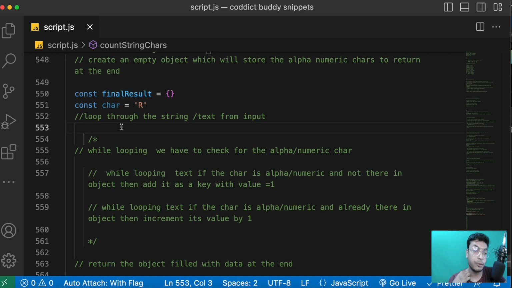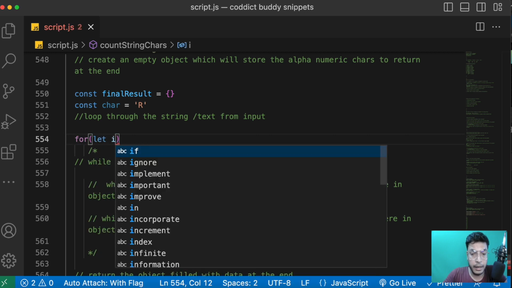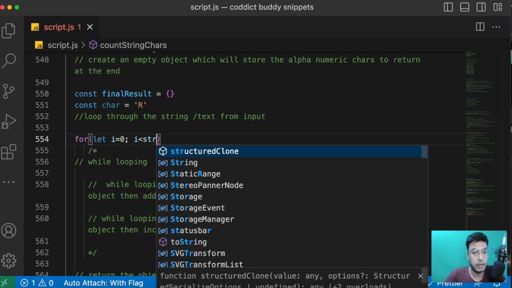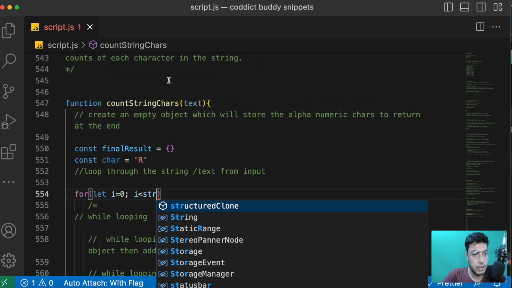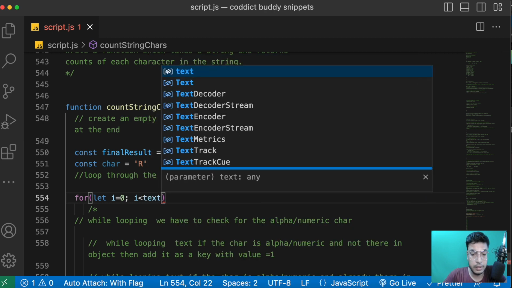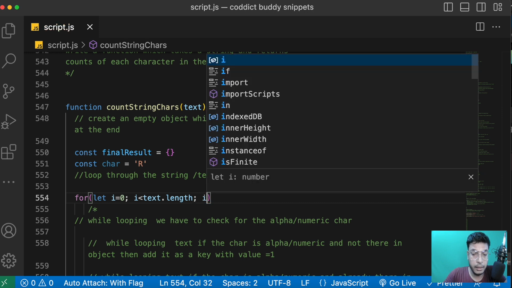Now we have to loop through the string or array. So let's loop through it. There are multiple ways of looping it, I believe you guys might know already. Like we can make use of let i equals 0, i is smaller than text.length, i plus plus.